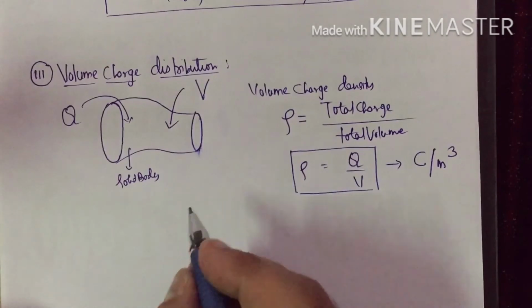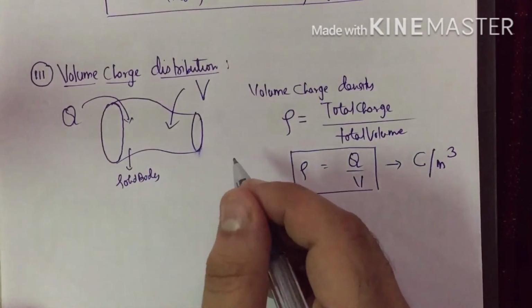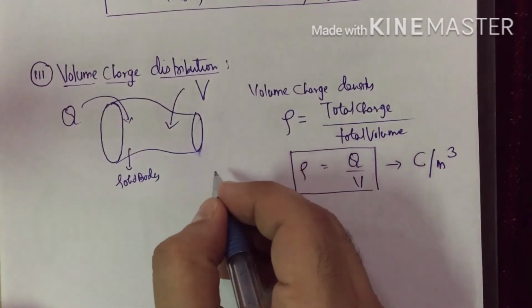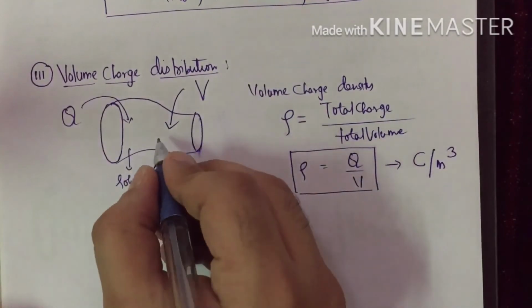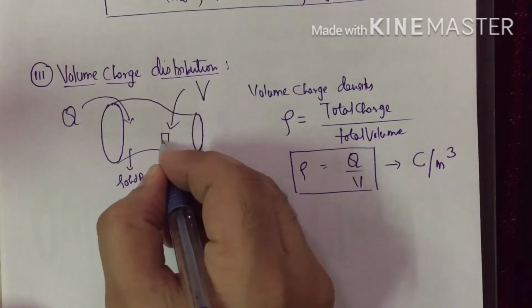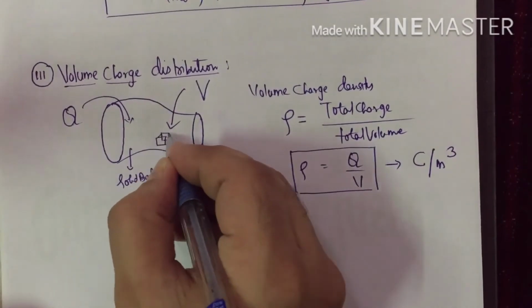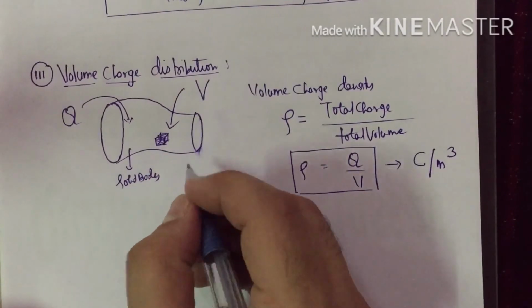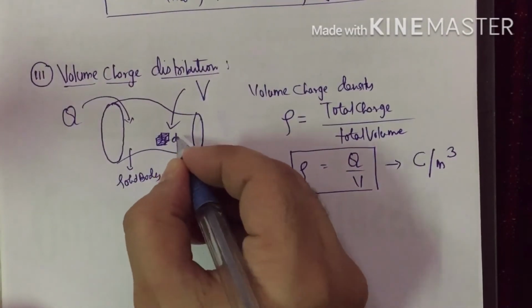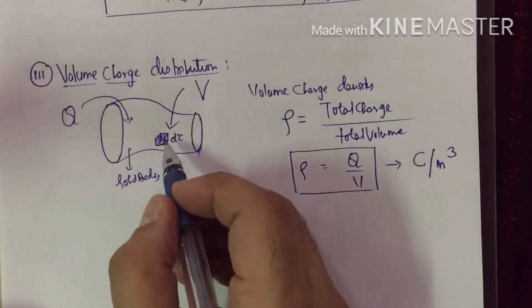Now what we have to do, we have to calculate electric field at any point. Okay, at any point we have to calculate. So what we do, we consider a volume element in this case. We will consider one volume element. This is called volume element of volume d tau. It is represented by d tau.